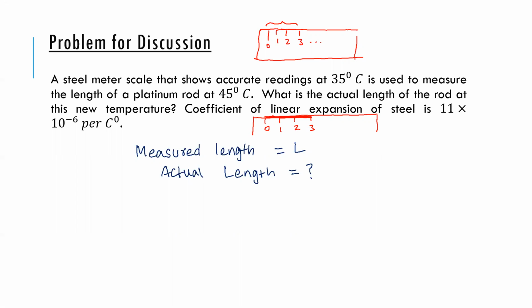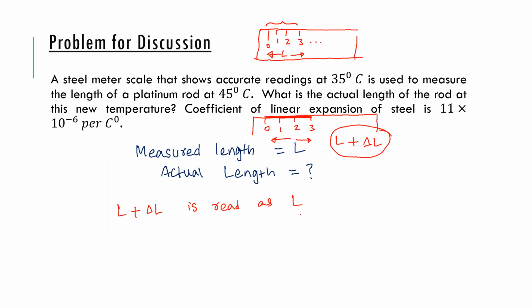Between 0 and 1, let's say if it is 1 millimeter, you're still taking it as 1 millimeter when the gap is actually more than 1 millimeter. You understand what I'm saying? So that means if you take this distance as L, let's say this gap as L, it would have increased to L plus delta L. But L plus delta L is taken as L. You understand? L plus delta L is read as L.